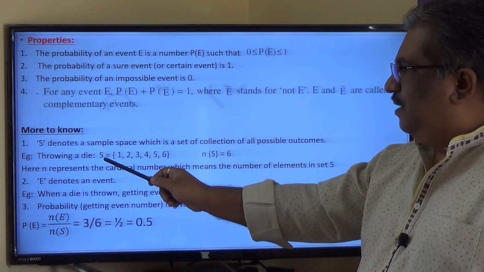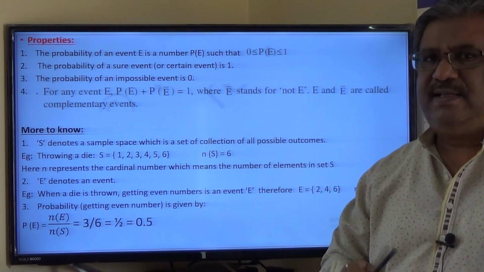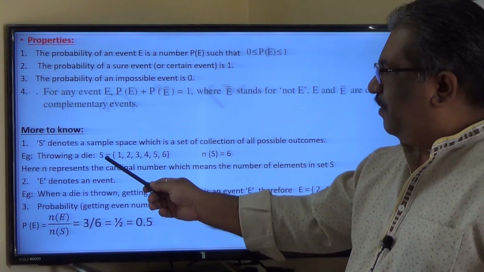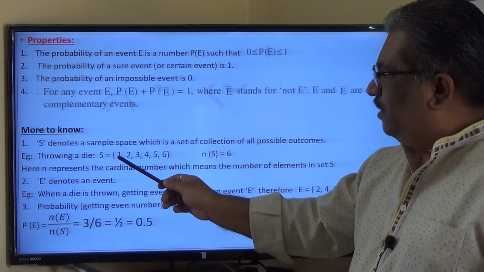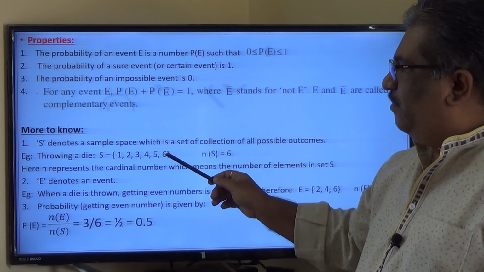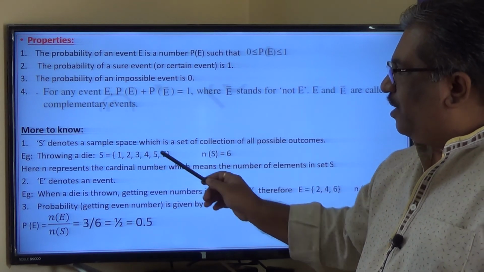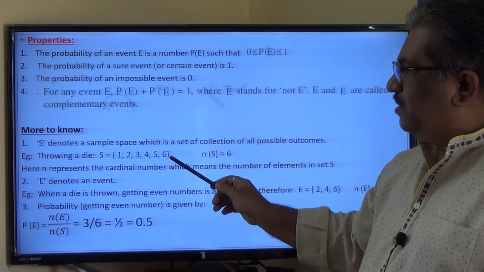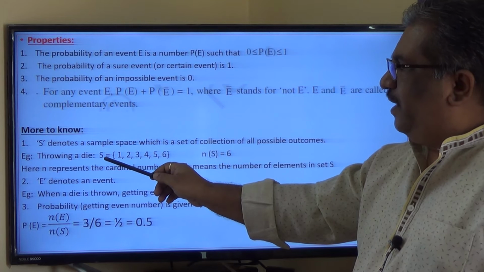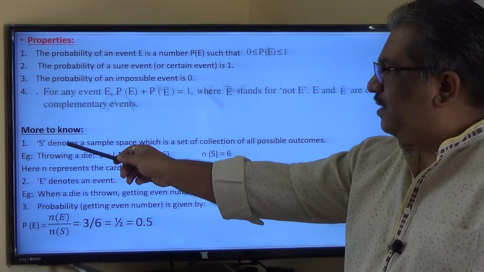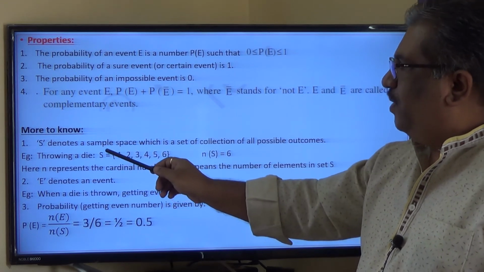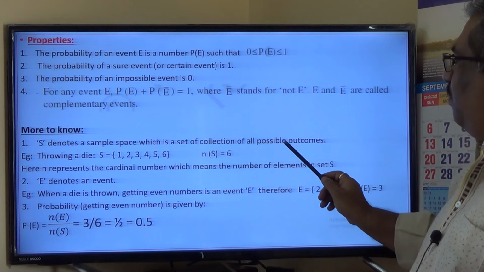S is a set. What is a set basically? A set is a collection of well-defined objects or elements. For example, if I write capital S and then brackets, these inside are called elements, and this is a set. A set is a collection of well-defined elements which are written in curly brackets or flower brackets, and generally sets are represented by capital alphabets A to Z. Now, S is specifically used to represent a sample space, which is the collection of all possible outcomes.